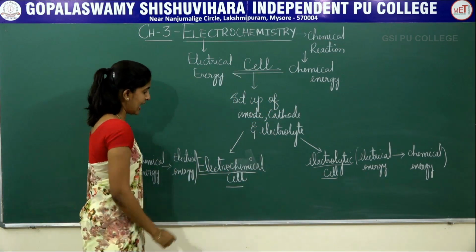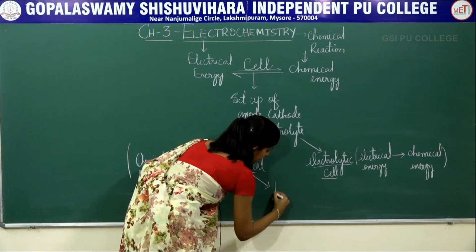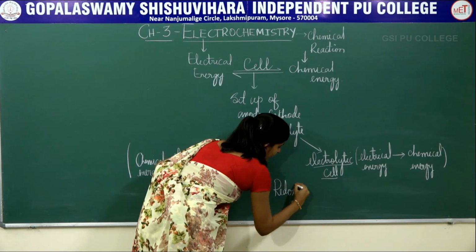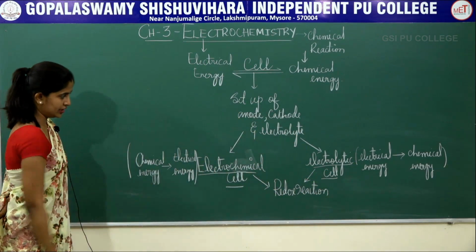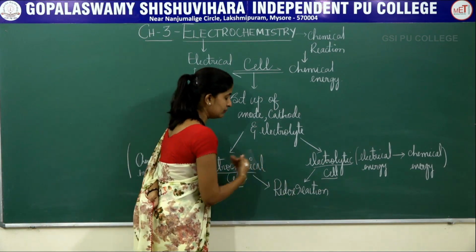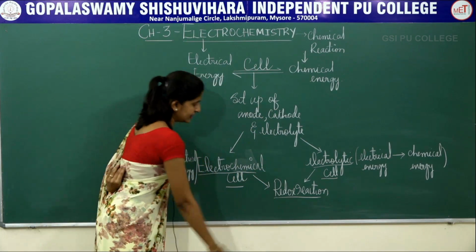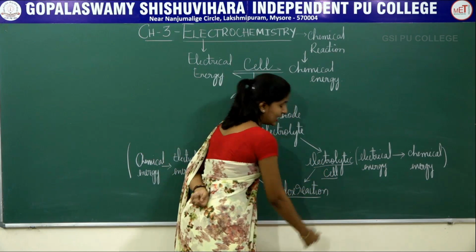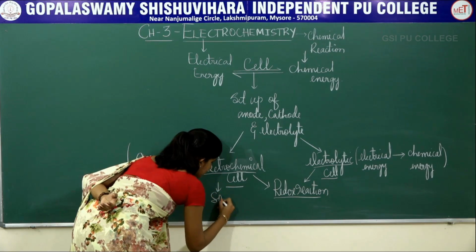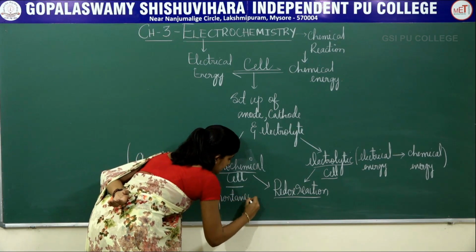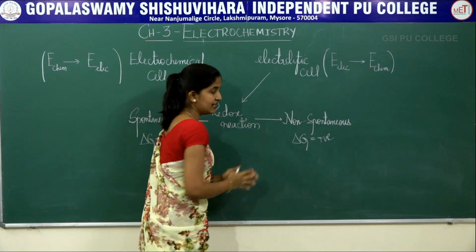Both types have redox reactions. Both the electrochemical cell as well as the electrolytic cell undergo redox reactions, but the electrochemical cell has a spontaneous redox reaction while the electrolytic cell has a non-spontaneous redox reaction. So this is a spontaneous reaction.